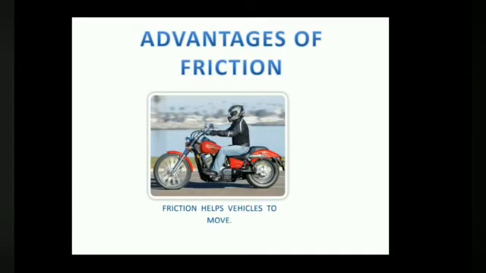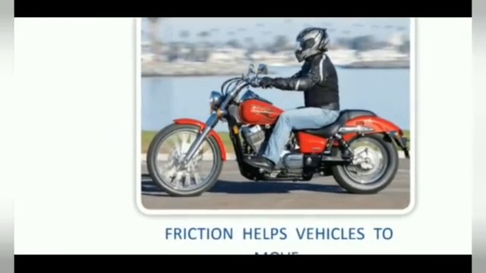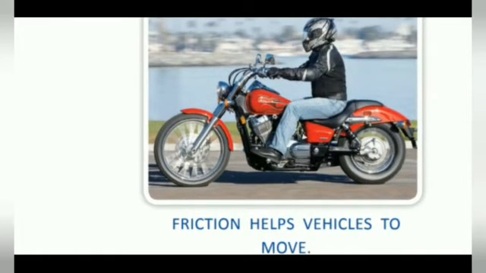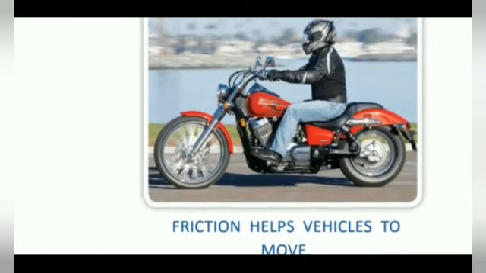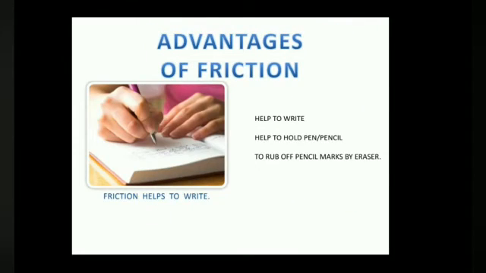Friction helps vehicles to move. The friction is between the road and the tires of vehicles. It makes them move on the ground. Moreover, friction also helps us to write. How?